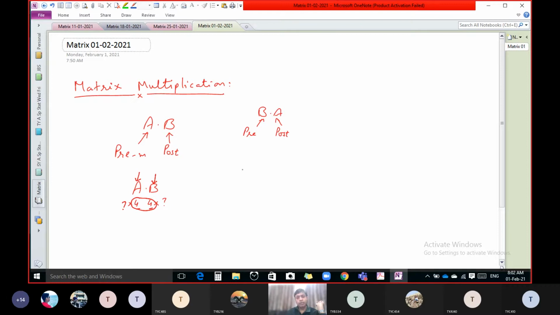So if there are two matrices C and D, if the order of C is 2 by 3, then the order of D must be 3 by something. You can write 3 by 3, possible. Now if we multiply these two matrices, then we get another matrix, let us say X, and the order of matrix X should be 2 by 3.